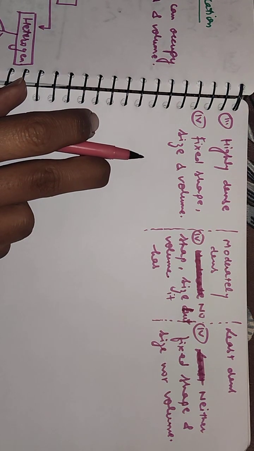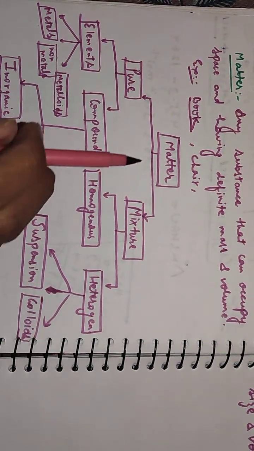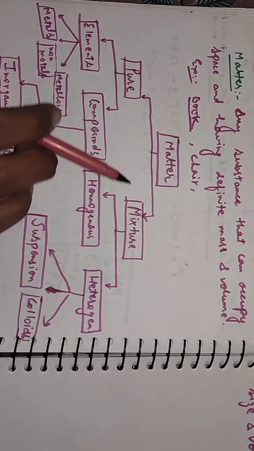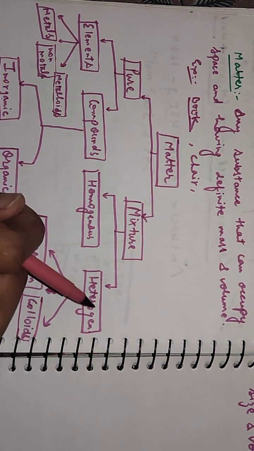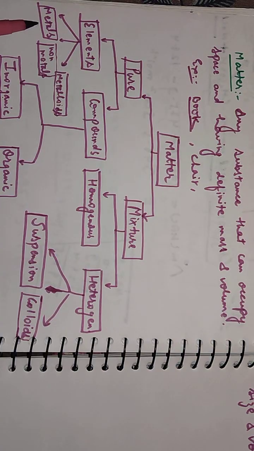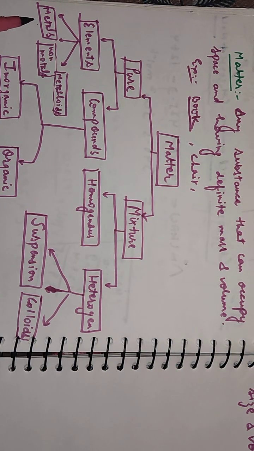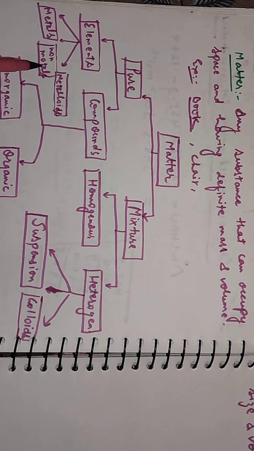Now here we just discuss matter and its classification. It is categorized into two forms, pure and mixture. In pure, elements and compounds, and in mixture, homogeneous and heterogeneous. In elements we discuss metals, non-metals, and metalloids. Metals are those which are electropositive in nature and have the properties of ductility, malleability, sonority.